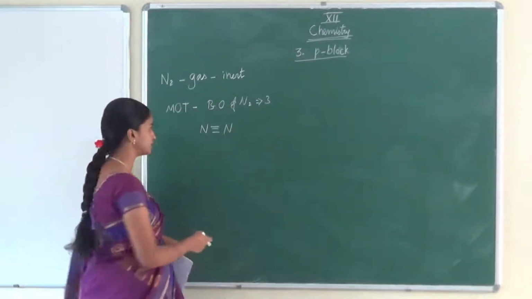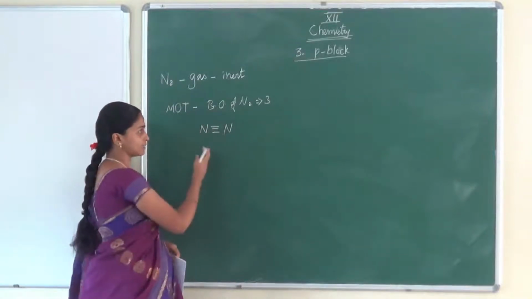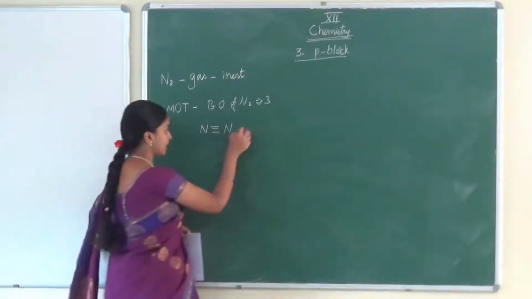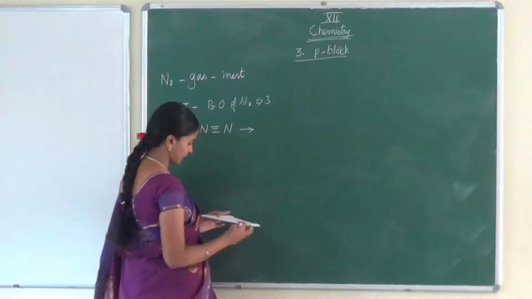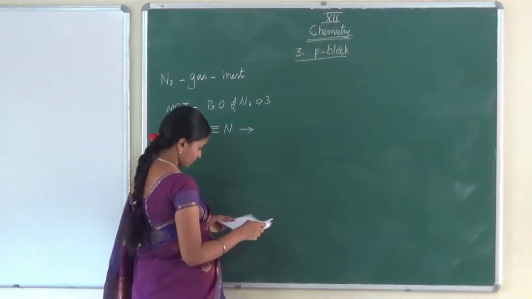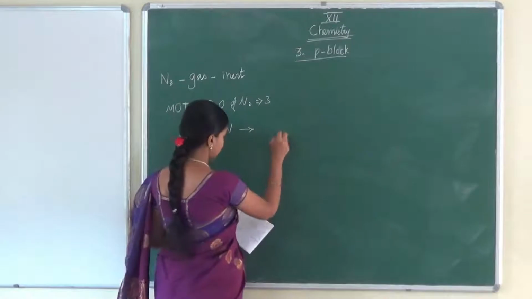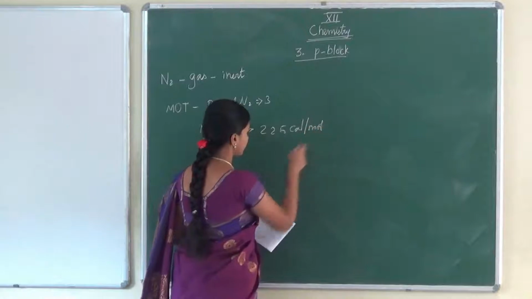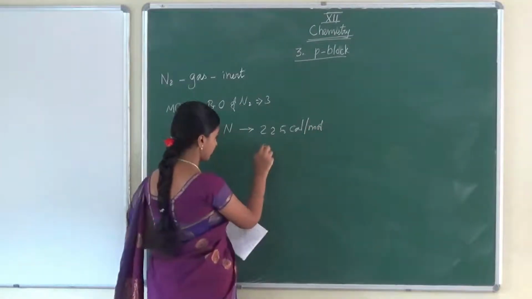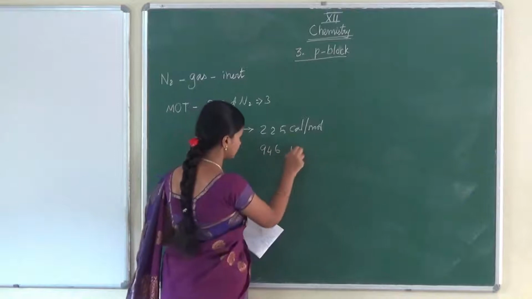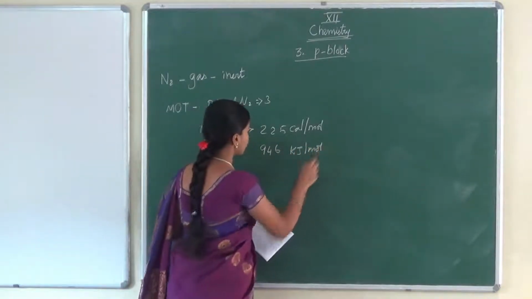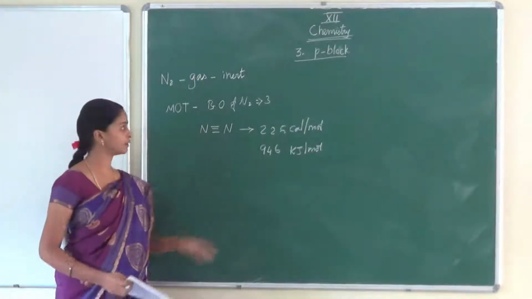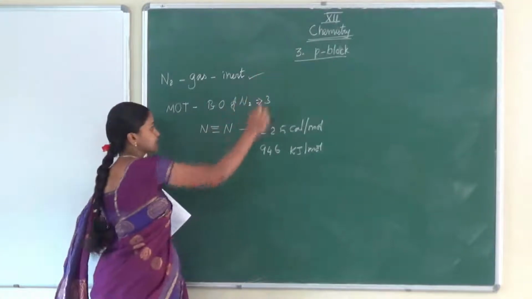We have to spend a lot of energy to break the nitrogen N2 gas. It requires high bond energy. What is the high bond energy here? 225 kilocalories per mole we require. If we want to say in kilojoules, then we can write 946 kilojoules per mole. That much energy we need for the nitrogen to react. So that's why we are saying nitrogen is the inert gas.